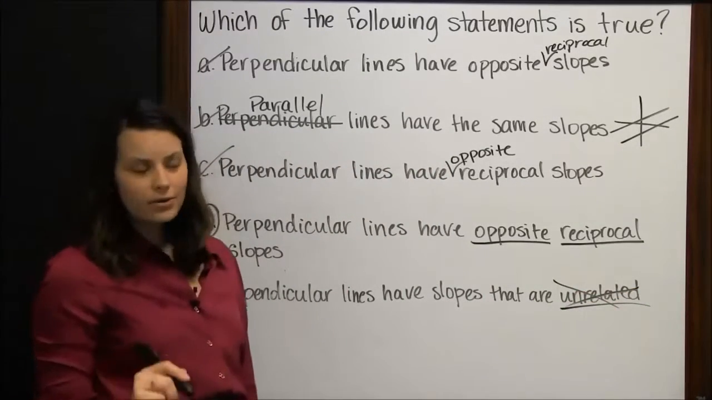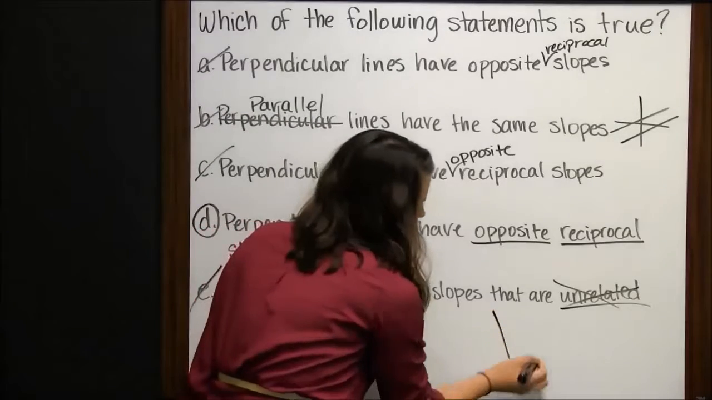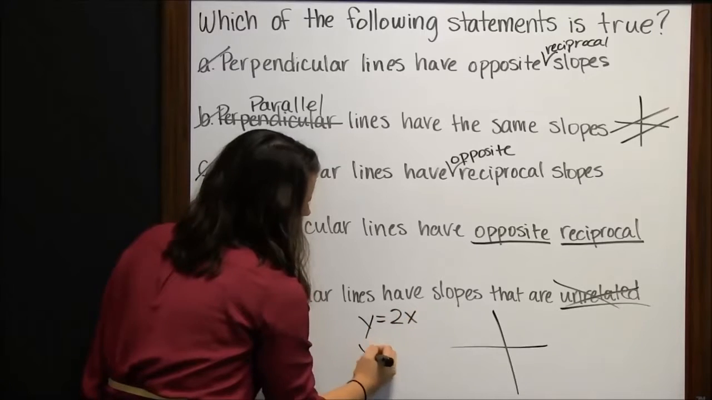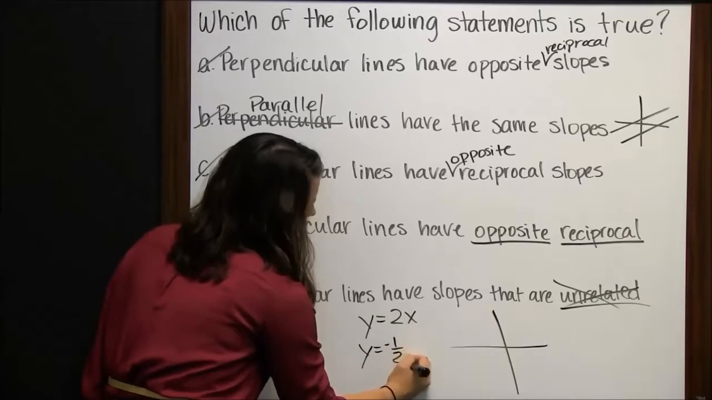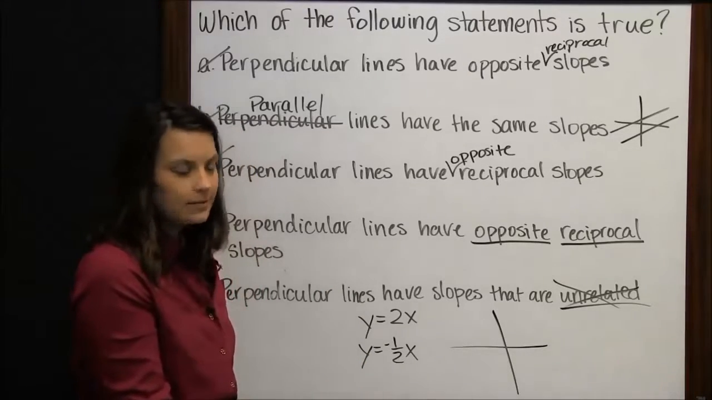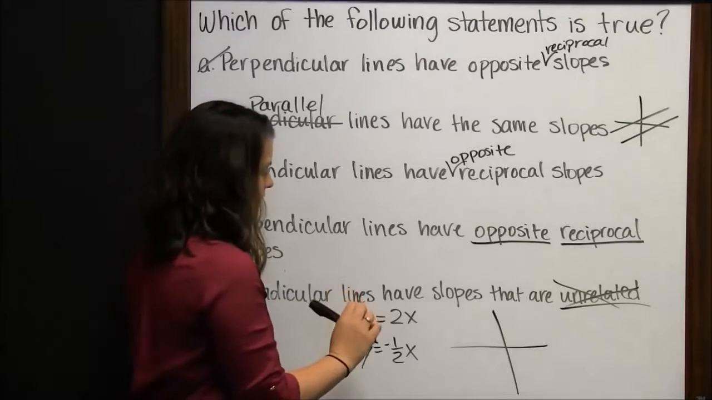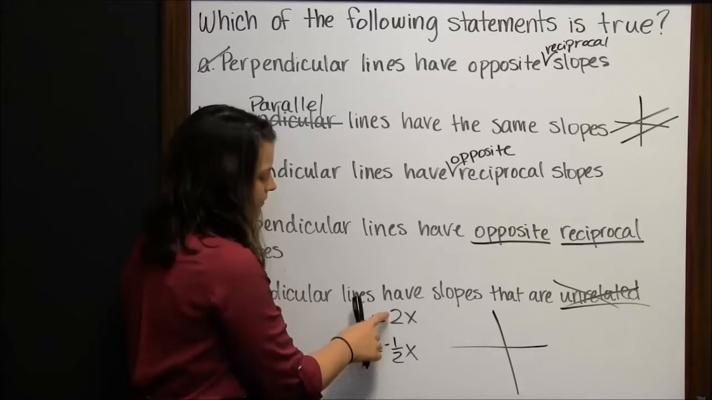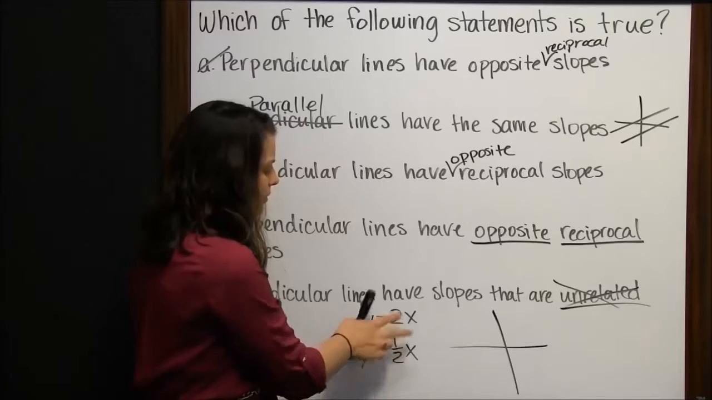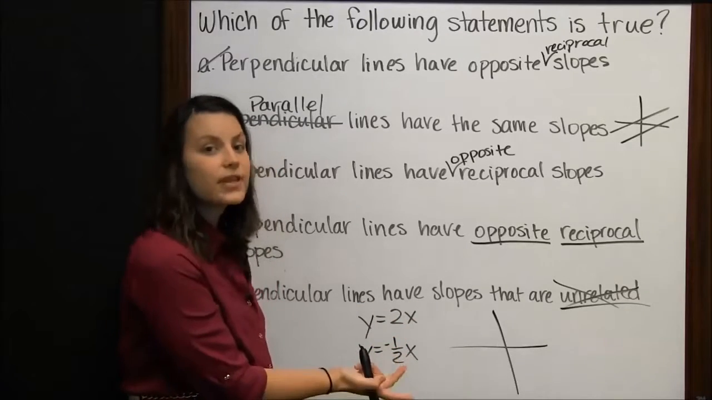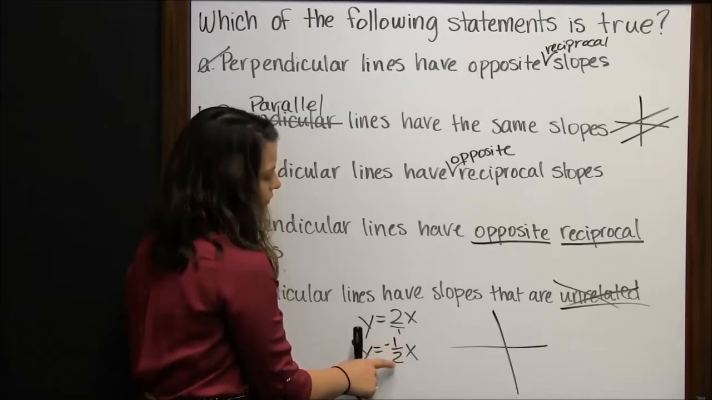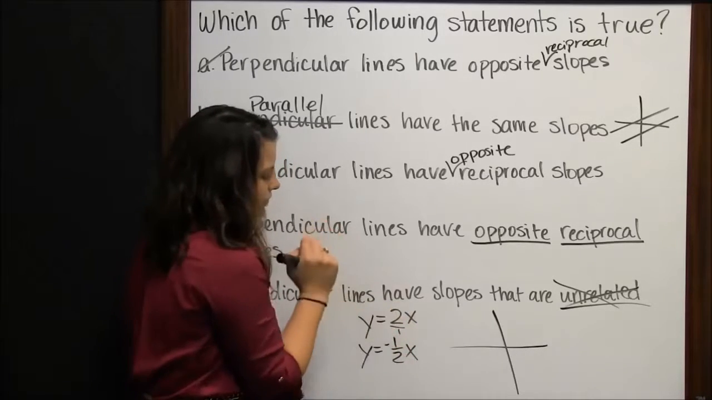They definitely are related. For instance, let's just take the graph of y equals 2x and y equals negative 1/2 x. These are two lines that have opposite reciprocal slopes. Opposite meaning that they have different signs. One's negative, one's positive. And reciprocal meaning that the fraction is flipped. So this slope is 2 over 1, whereas this one is negative 1 over 2. Notice how the fraction is flipped.